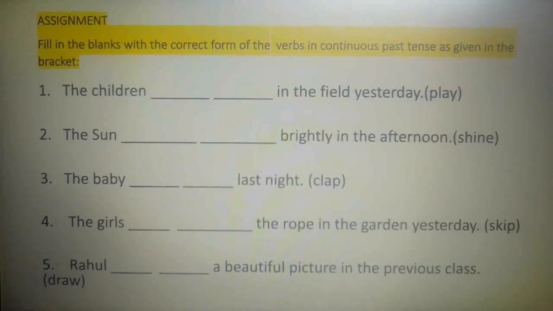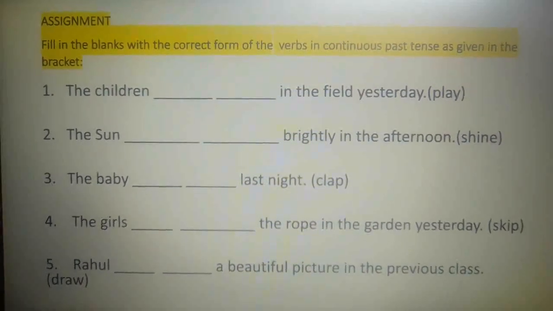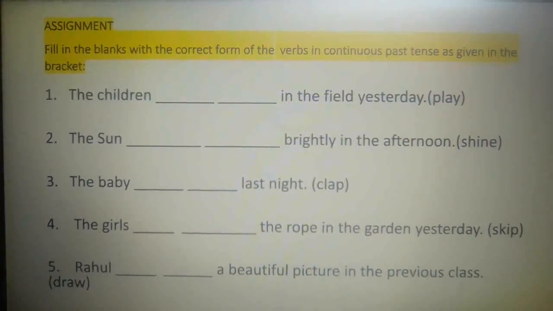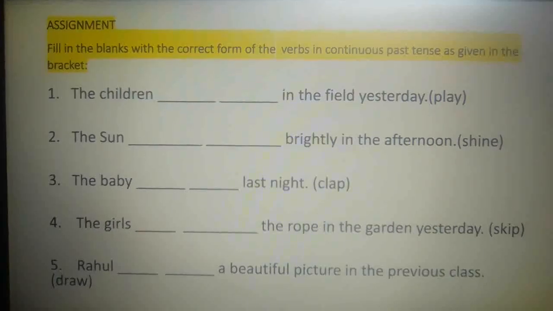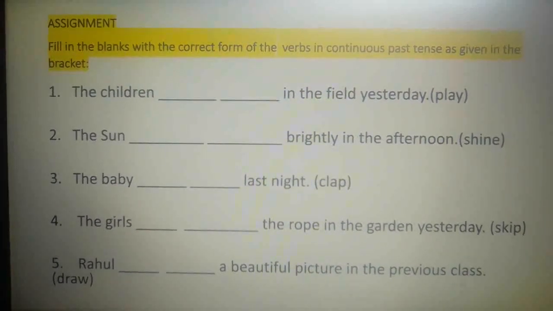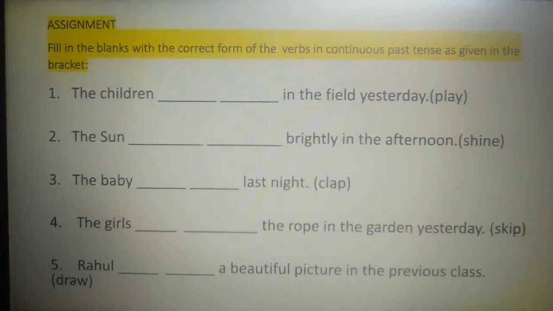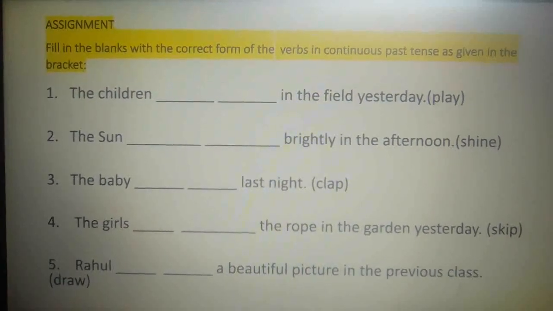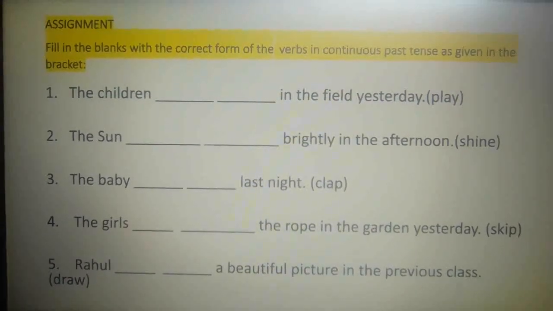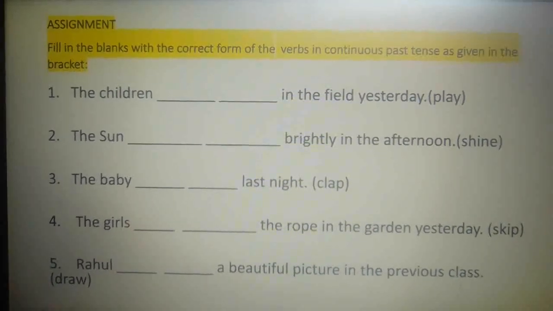Now, since children is plural, so which helping verb are we going to use here? Yes, we are going to use were. The children were play plus ing, because we have to add ing to represent past continuous tense. So the sentence will be, the children were playing in the field yesterday.